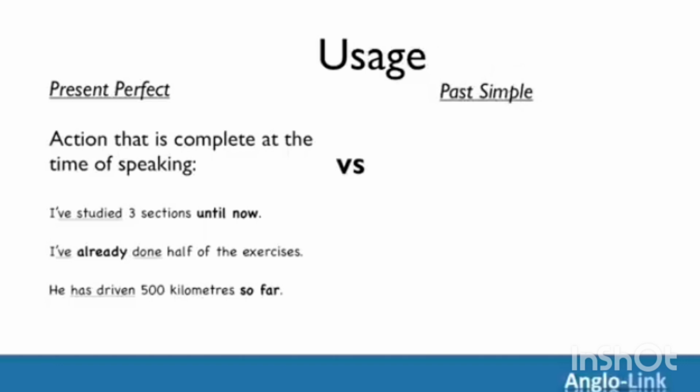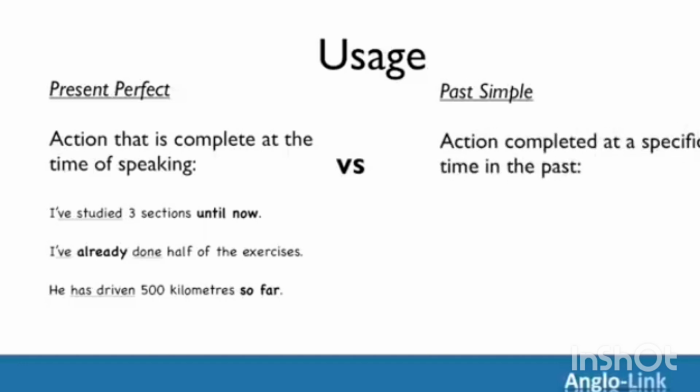Past simple is similar to present perfect in that it also refers to a completed action in the past. But this time there is a clear reference to the specific time of the action in the past. Let's look at the examples. First example, I've studied 3 sections until now. The action is complete, but we don't know when. If we add the when element, if we specify the time in the past, the tense changes to past simple.